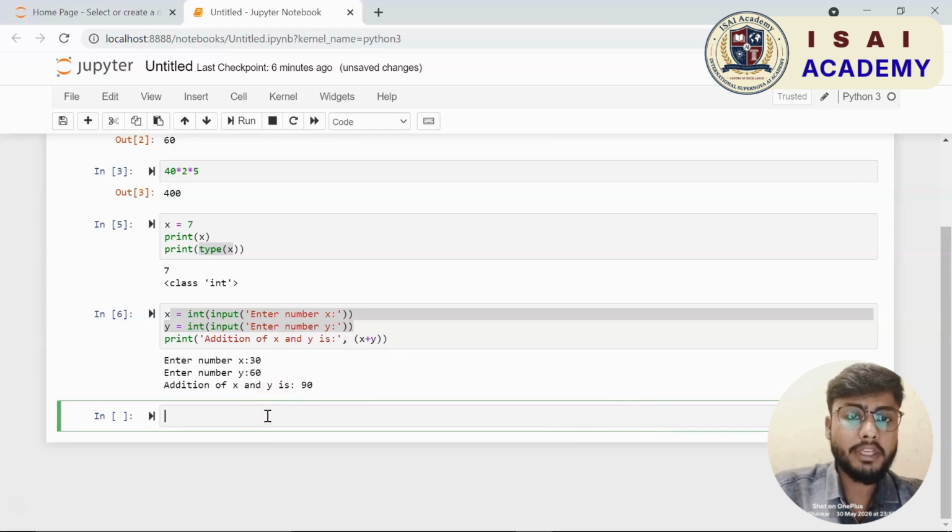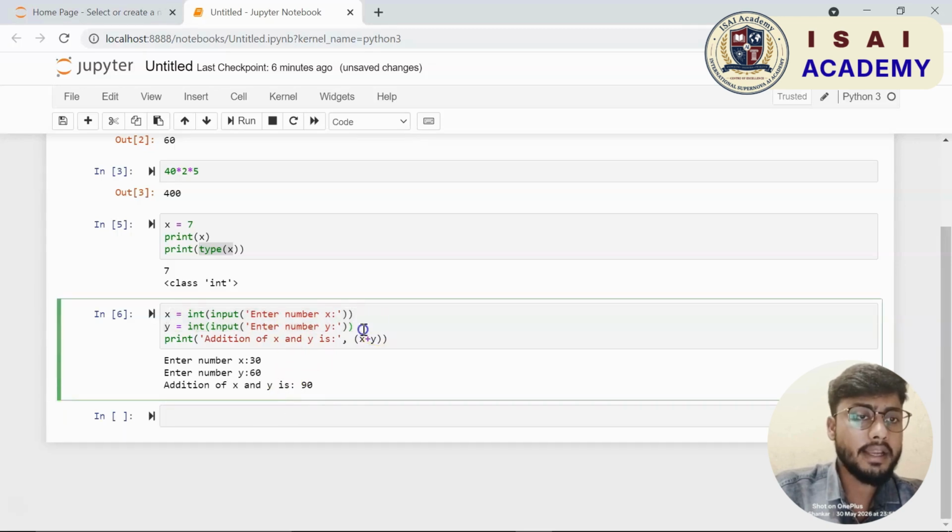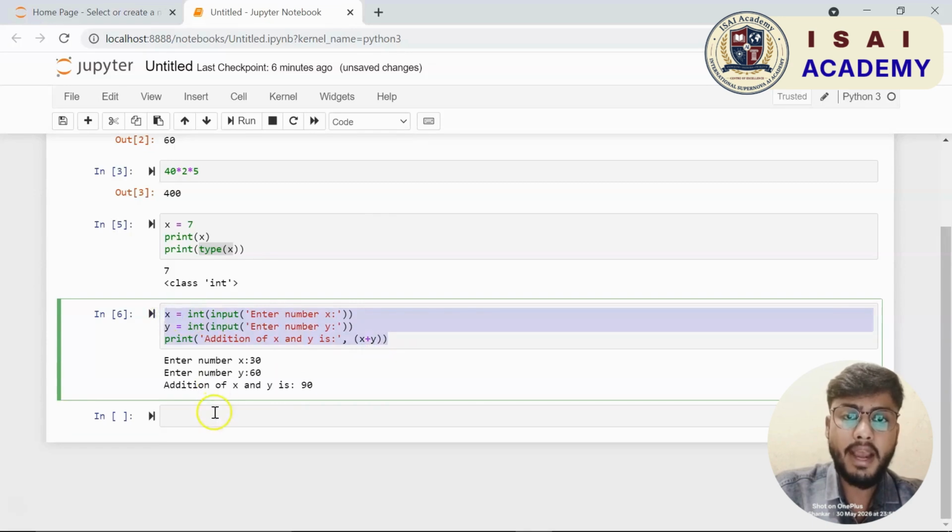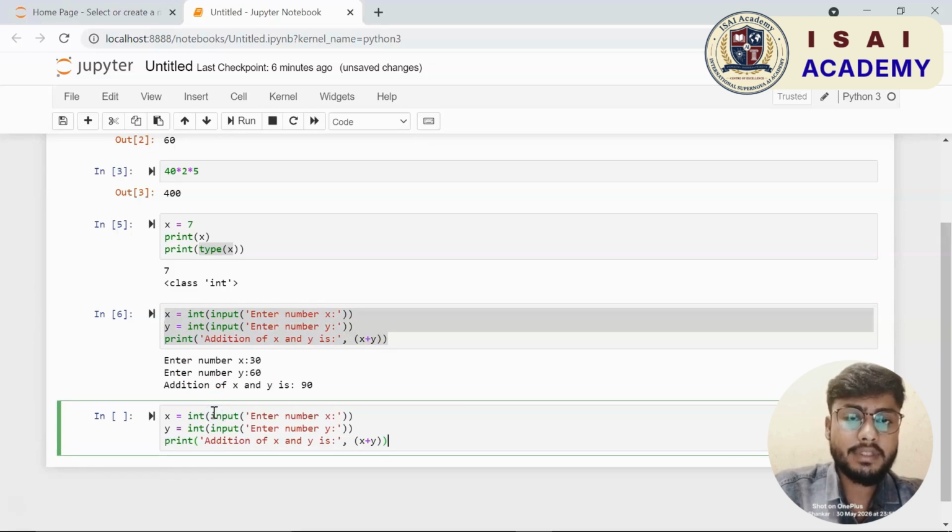Let me give my number as, let us say, 30. I shall hit enter again. It is asking for my y input. Let us say I shall give 60 and then hit enter. There you go, it has returned the addition of 30 and 60, and that is 90. You can see the message as well: addition of x and y is 90.